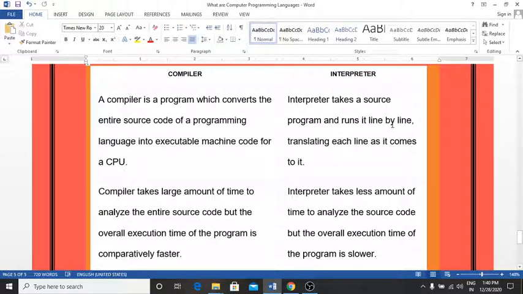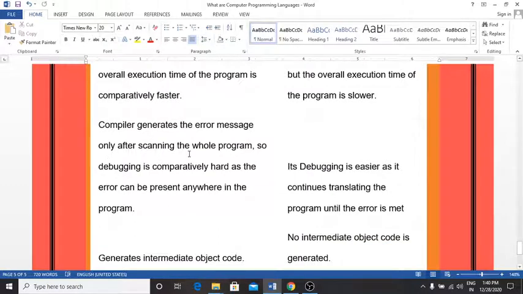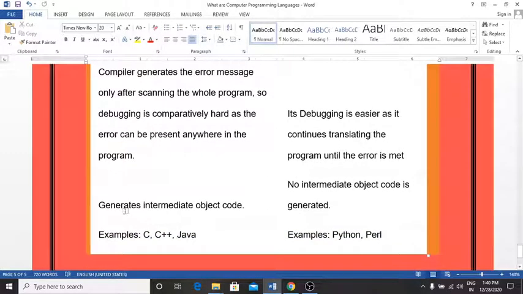The compiler generates error messages only after scanning the whole program, so debugging is comparatively hard as an error can be present anywhere in the program. But with the interpreter, debugging is easier because it is executed line by line and continues translating the program until an error is met. The compiler generates intermediate object code, but with the help of the interpreter we cannot generate intermediate object code.